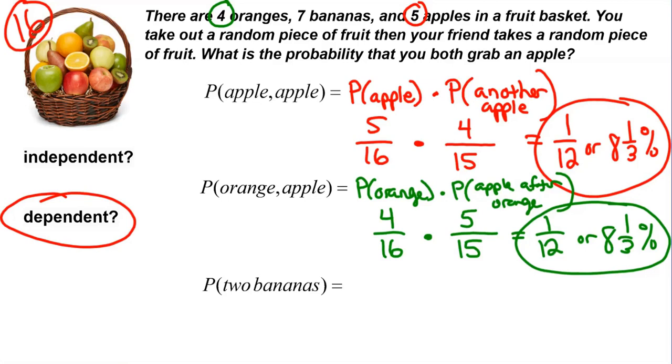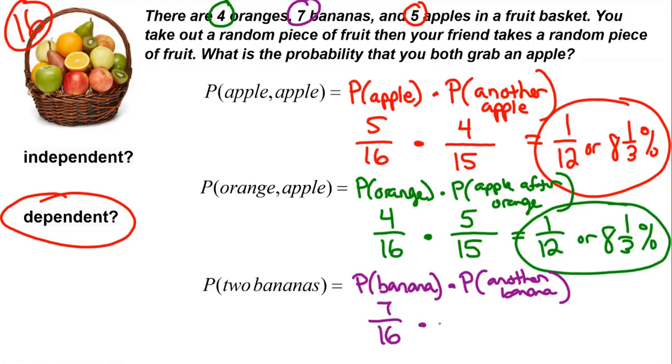Interesting. And then lastly, what's the probability that we both grab bananas? So again, I have to find the probability that I grab a banana and multiply that by my friend getting another banana after I get one. So the probability that I get a banana is 7 out of 16. And then the probability that my friend gets a banana after I take one out is 6, because there's only 6 bananas left, out of 15 remaining pieces of fruit. So I take 7/16 times 6/15,